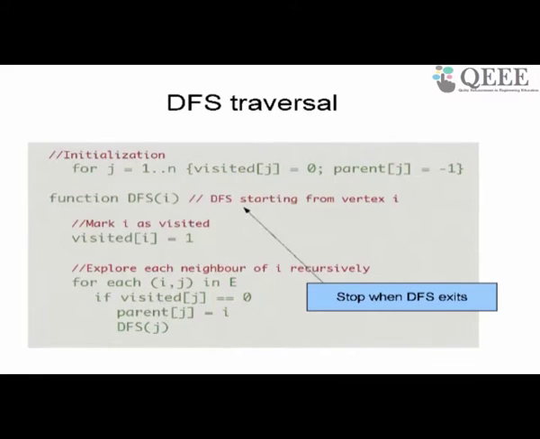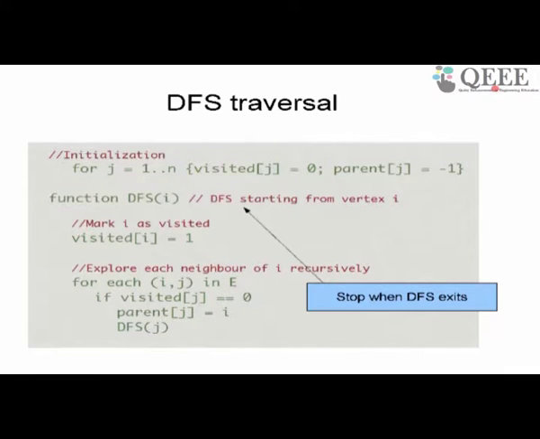So it is very easy to write this using recursion. Okay, so when does this program stop? The program stops when DFS I exits. Remember, BFS stopped when the queue became empty. Here you should stop when the stack becomes empty. The stack becomes empty when the program returns. So DFS I is called, which calls j, which calls k, which calls l, and so on, and then they pop, and then out it comes. Then DFS exits. So very simple algorithm, right?